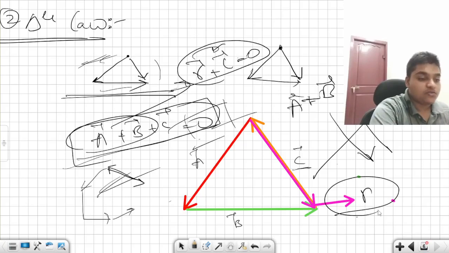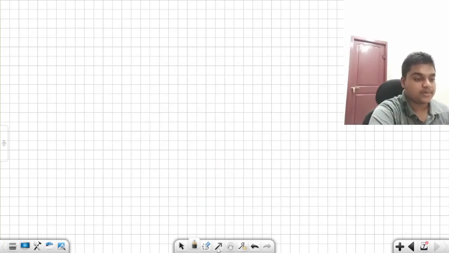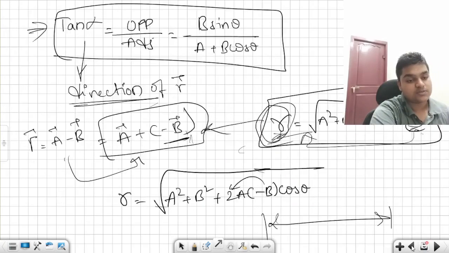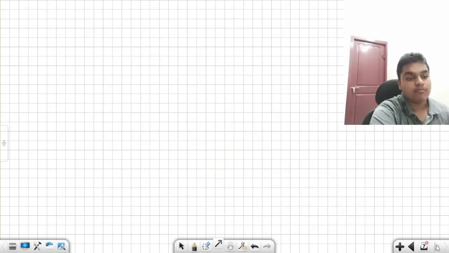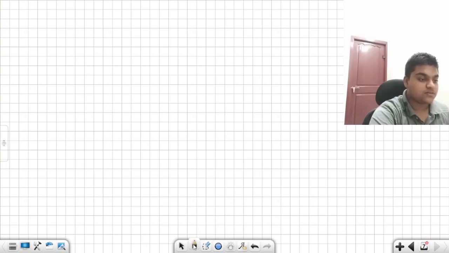Okay. One of my very favorite questions I am giving to you. I hope you have understood this parallelogram law, triangle law and polygon law of vectors. If you have any doubt, you can post it in the comment section below. I'll be responding to it. One of my very favorite questions from this topic is this.